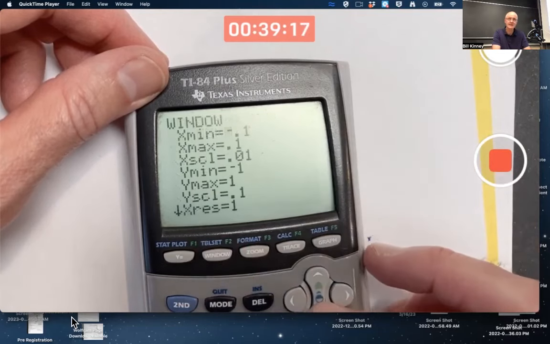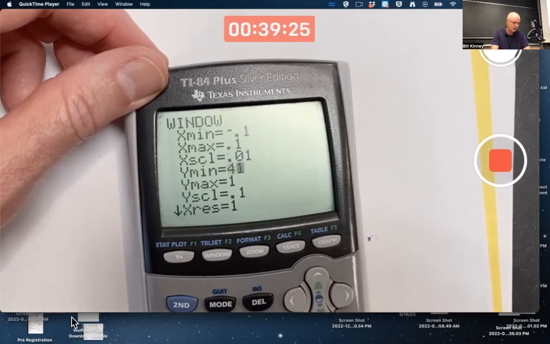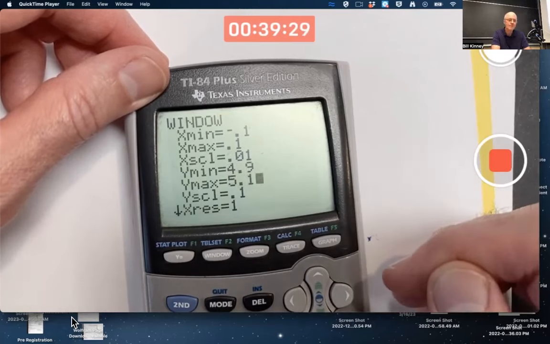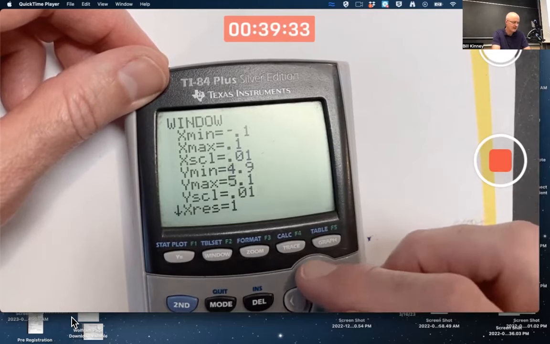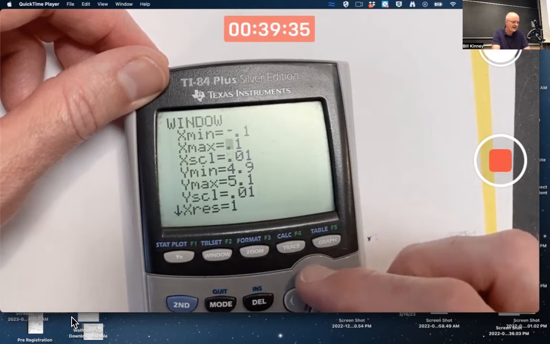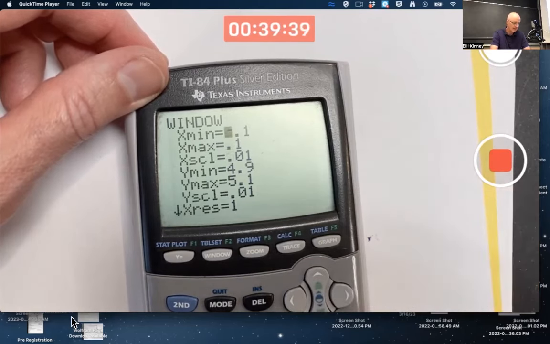Picking your window here is essential. First, I'm trying to pick it in the y direction, near 5. How close to 5? Well, let's go 4.9 to 5.1, with 0.01 for the scale, just to make tick marks. I want x to be going to 4, close to 4. How about 3.9 to 4.1?